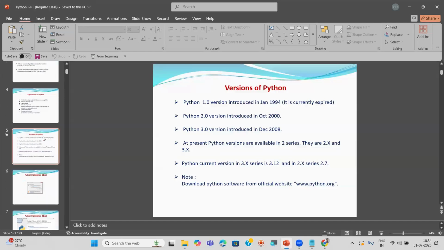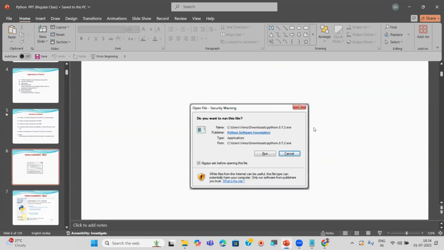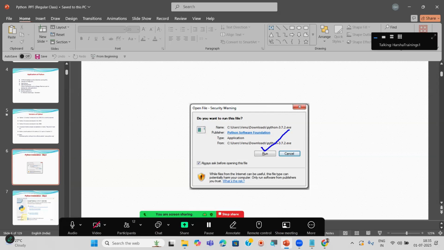See, if you double click on this file, one dialog box will be present on the screen for you. Here you can click on the run button.